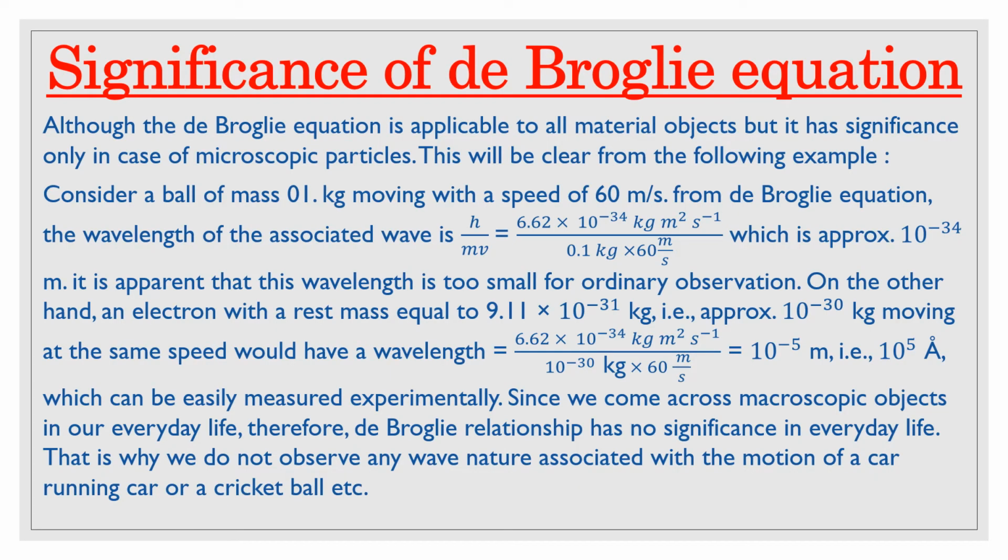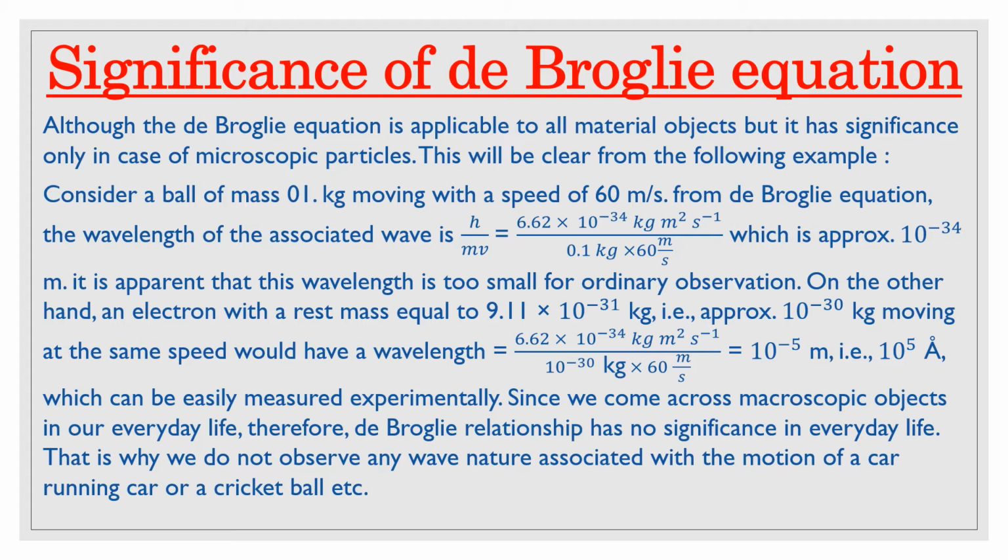So let us proceed towards the significance of the de Broglie equation. Let us understand it properly. As I just told you, although the de Broglie equation is applicable to all material objects, it has significance only in the case of microscopic particles. This will be clear to you with one example. Suppose we are considering a ball of 0.1 kg which is moving with a speed of 60 meters per second. Mass and speed have both been given.